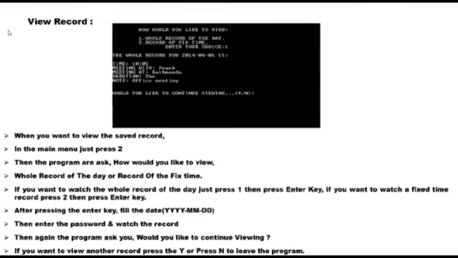View record. This is the screenshot of viewing a record. When you want to view a saved record, press 2 in the main menu. The program will ask whether you would like to view the whole record of the day or the record of a fixed time. For the whole record of the day, press 1, then enter. For a fixed time record, press 2, then enter. After that, fill in the date in year, month and day format, then enter the password and watch the record. The program then asks if you would like to continue viewing. Press Y to view another record or N to leave the program.